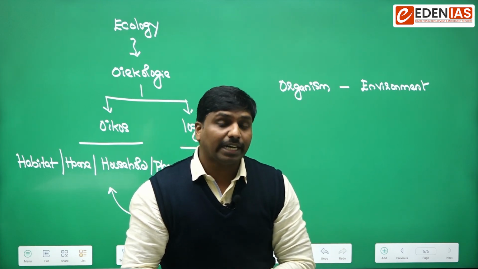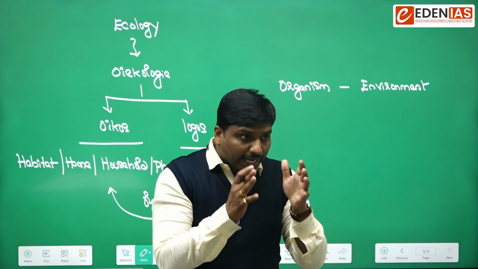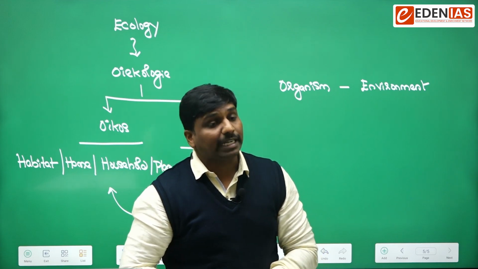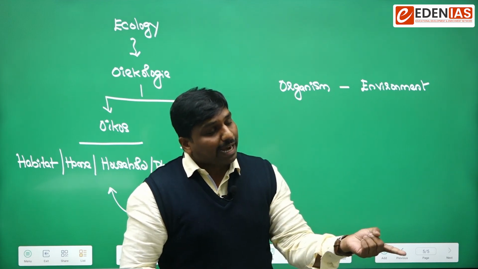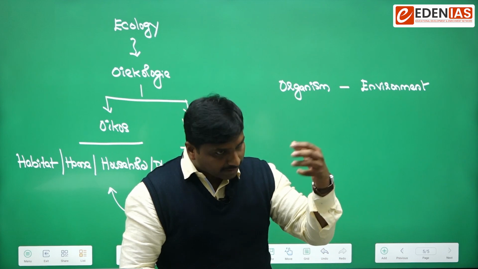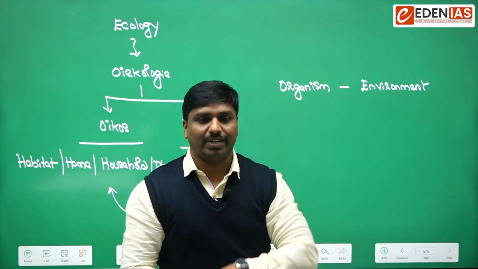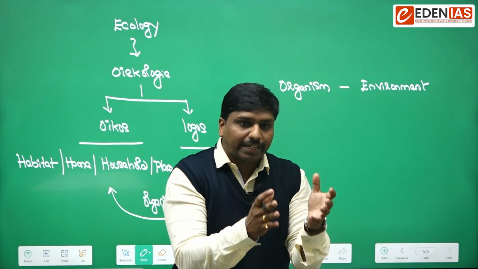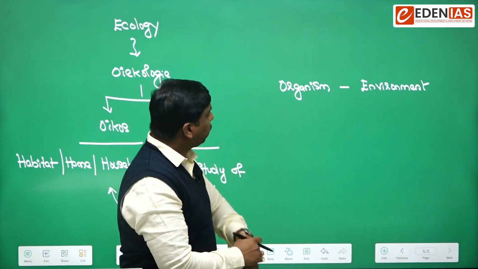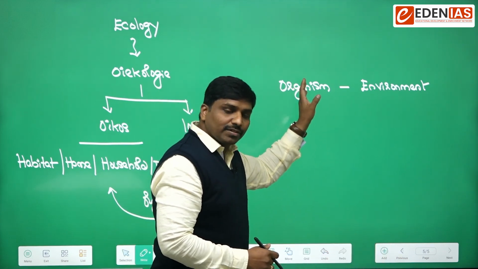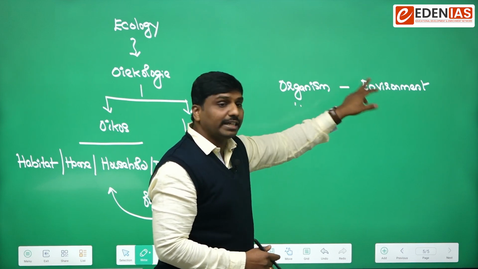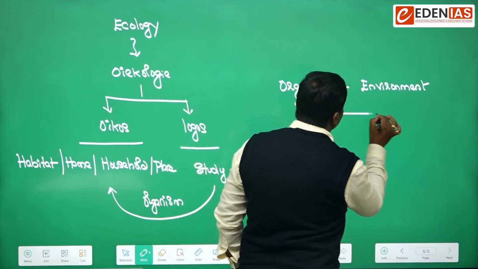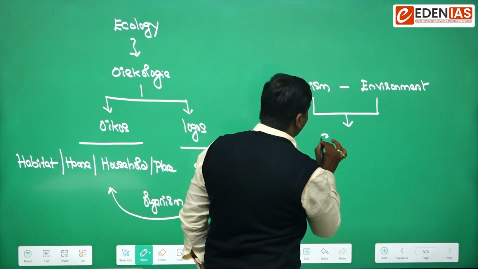So we can define it in another way: ecology is a systematic study of the interactions of organisms among themselves and with their physical environment. When we do that kind of systematic study of the interactions of organisms and with their environment, such study is known as ecology.